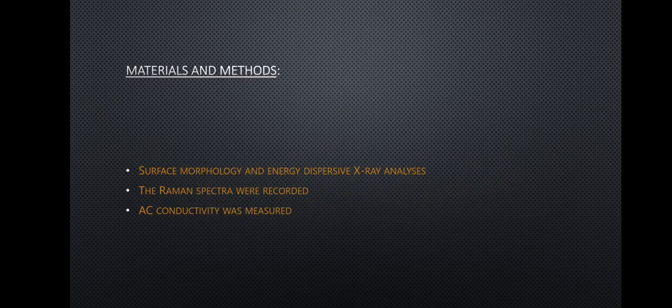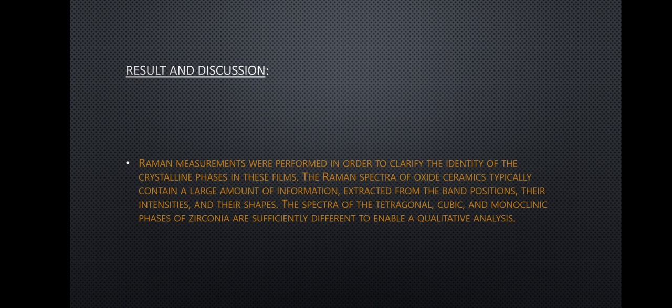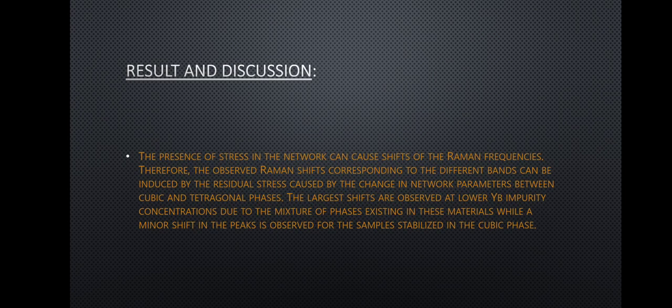Materials and methods. Surface morphology and energy dispersive X-ray analysis. The Raman spectra were recorded. AC conductivity was measured. Result and discussion. Raman measurements were performed in order to clarify the identity of the crystalline phase in these films. The Raman spectra of oxide ceramics typically contain a large amount of information extracted from the band positions, their intensities, and their shapes.